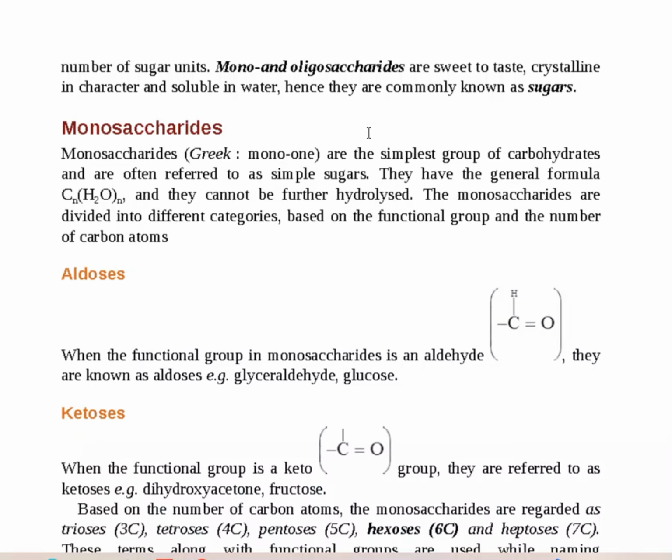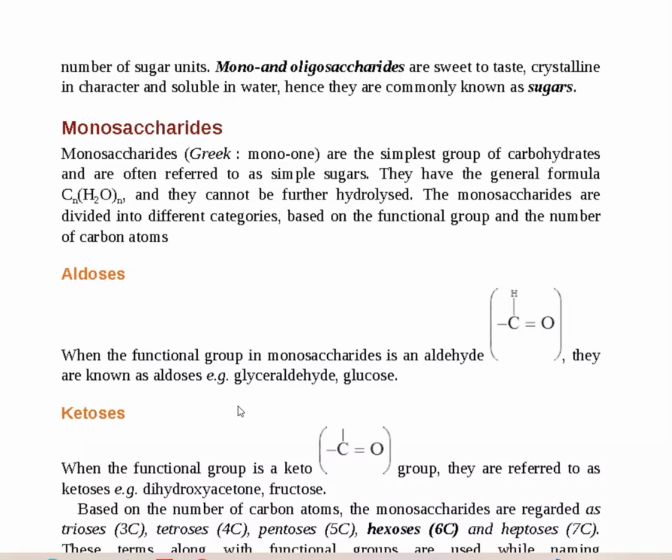The monosaccharides, from the Greek word mono meaning one, are the simplest group of carbohydrates, often referred to as simple sugars. They have the general formula Cn(H2O)n, and they cannot be further hydrolyzed. Monosaccharides are divided into categories based on the functional group and the number of carbon atoms. When the functional group in a monosaccharide is an aldehyde, CHO, they are known as aldoses, like glyceraldehyde or glucose.